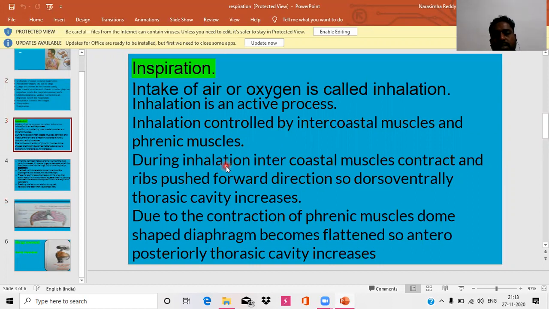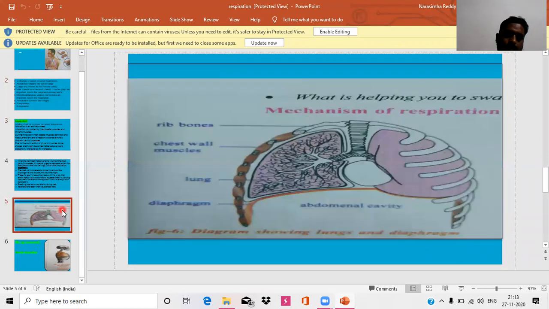During inhalation, the intercostal muscles contract and the ribs push in the forward direction. So the thoracic cavity increases dorso-ventrally. See in the diagram. When you go to the butcher shop, the mutton shop, in between the ribs there is a muscle. They can separate the muscle and sell it.